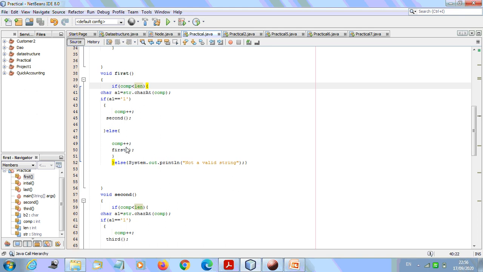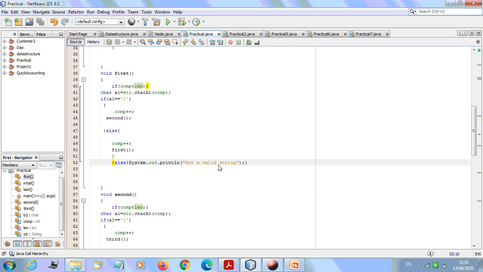So the else part will be executed, because we don't have any alphabet left, and it writes System.out.println("not a valid string"). Definitely we have given only a single 0, and the string is completely exhausted in this state. So if in the first state the string is completely exhausted, we have to print not a valid string.